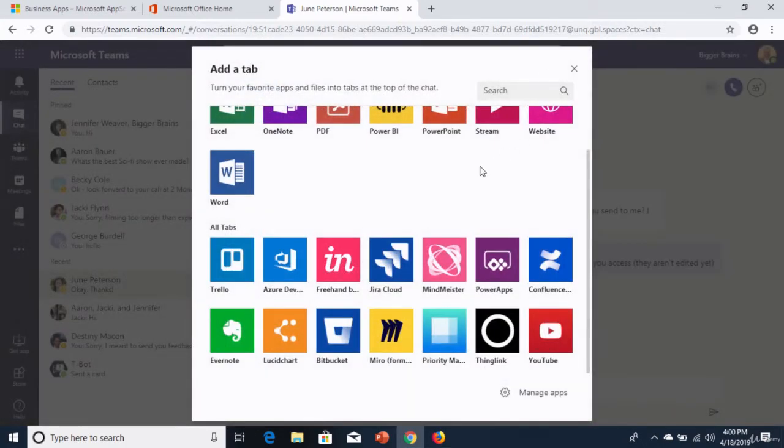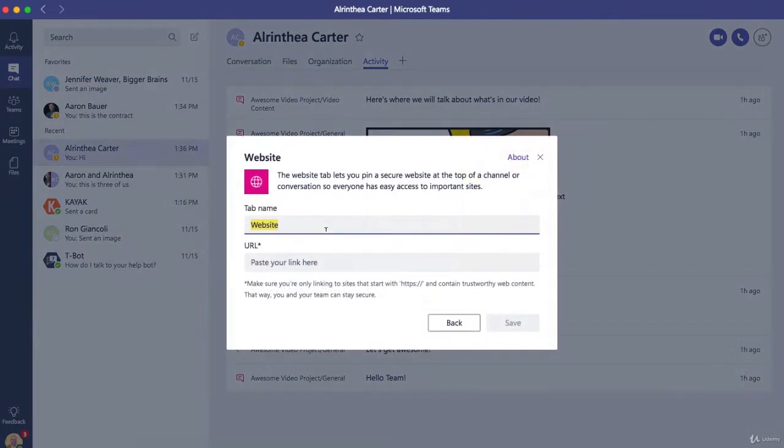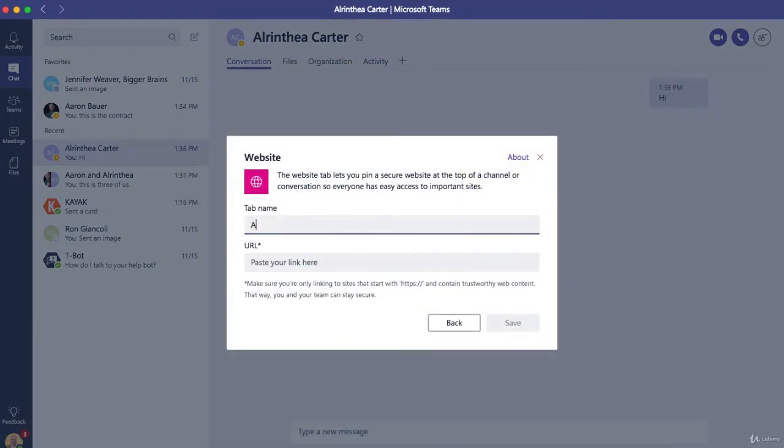For now, we're going to go back and Chip and Alrinthia are going to add the website tab to their chat. But I could choose, for example, to add a website. So we'll add a website that you're associated with. I know you're with Alchemy Comedy. And your website is alchemycomedy.com. Now it's telling me that's not a valid URL.